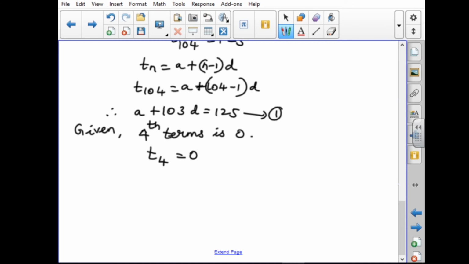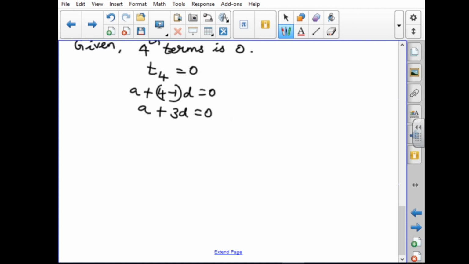The same formula we apply: a plus 4 minus 1 into D equal to 0. a plus 4 minus 1 is 3D equal to 0. So keep this as equation 2. We have to solve equations 1 and 2 to get the values of a and D. So I am going to subtract equation 2 from equation 1.